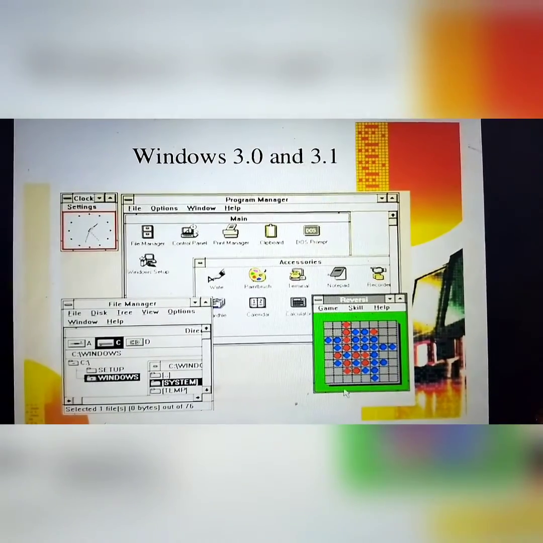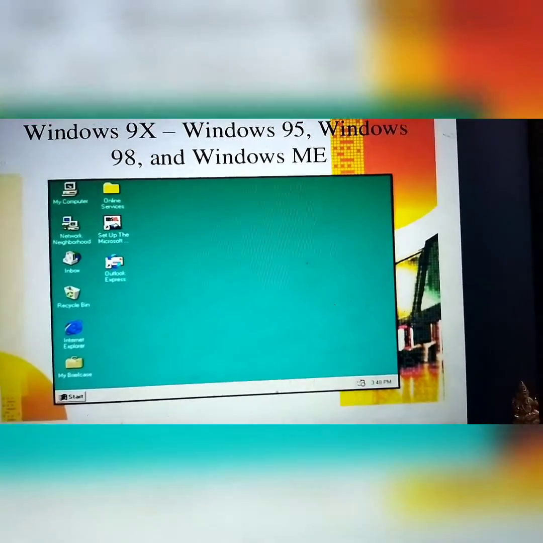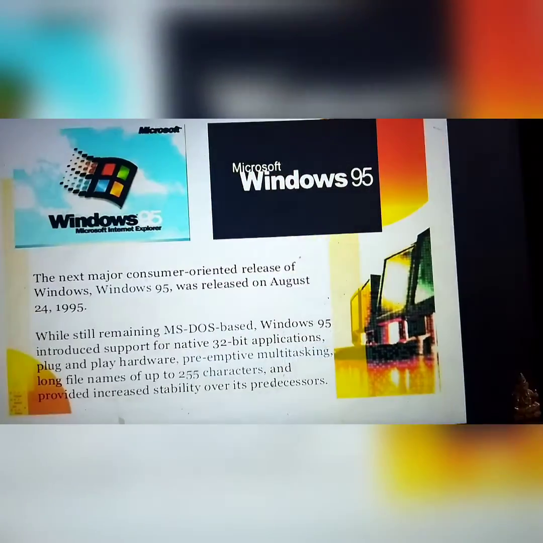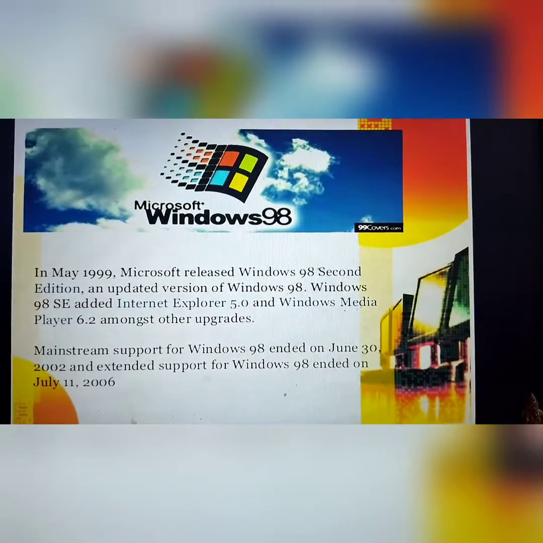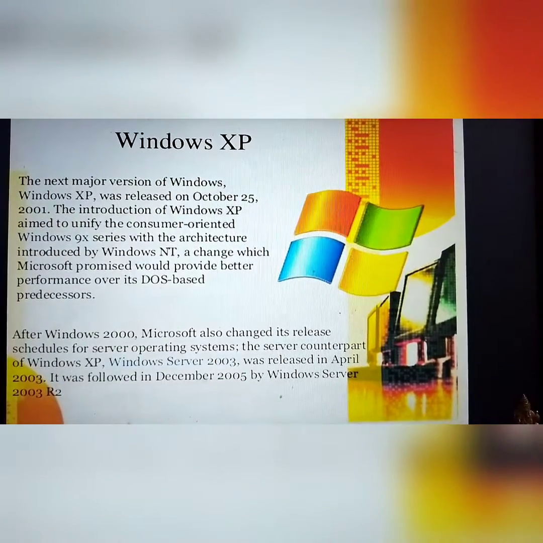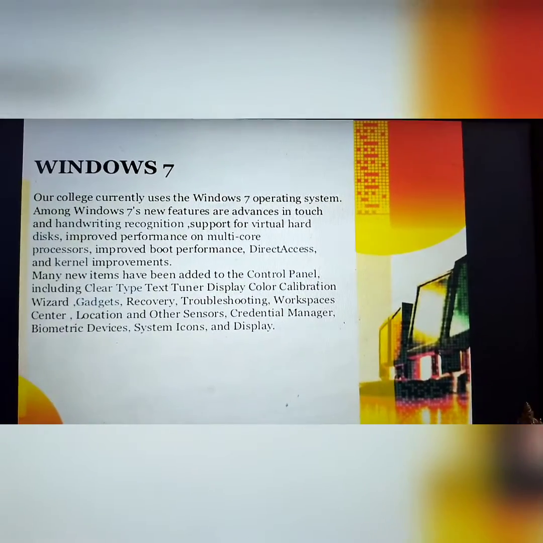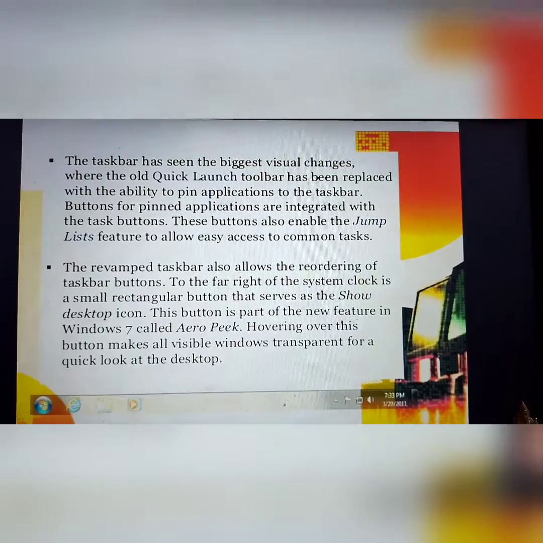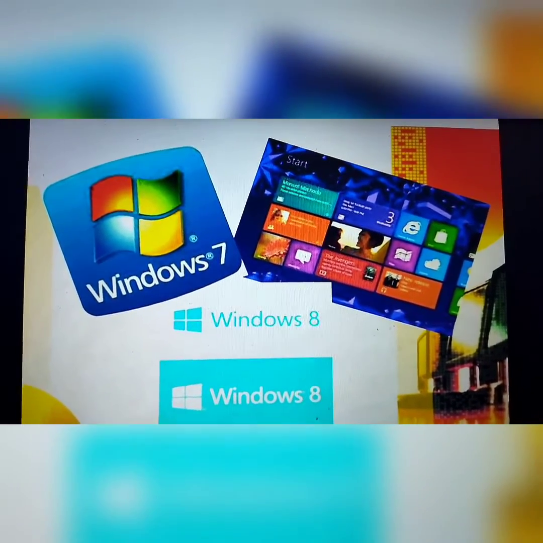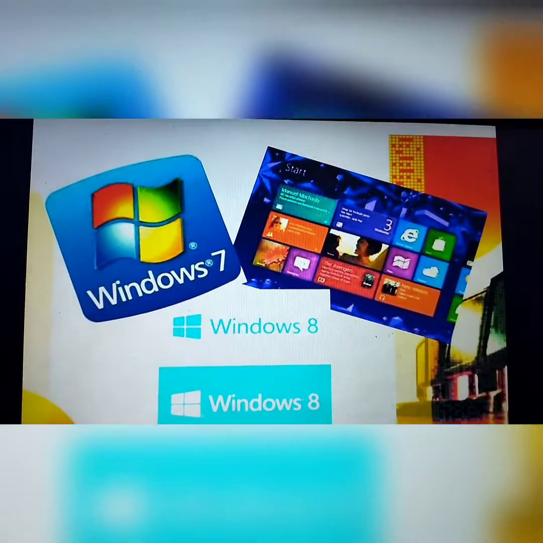The previous versions are Windows XP, NT, Windows 95, 98, Windows ME. All are a part of the previous Windows operating systems. Then we discussed Windows Vista and Windows 7, and the Aero features in Windows 7: Aero Peek, Aero Snap, and Aero Shake.